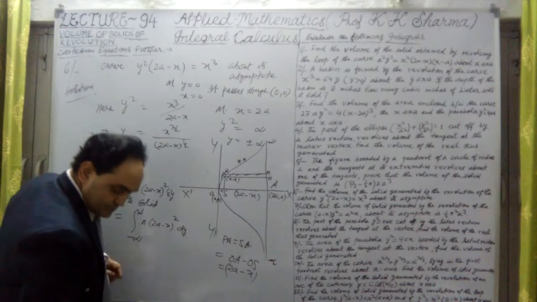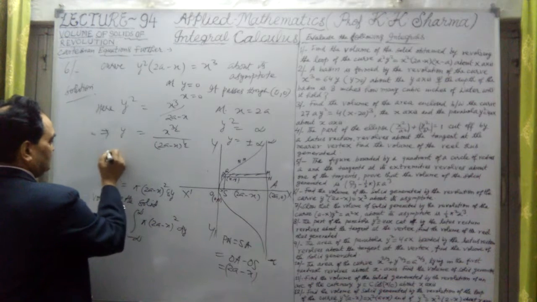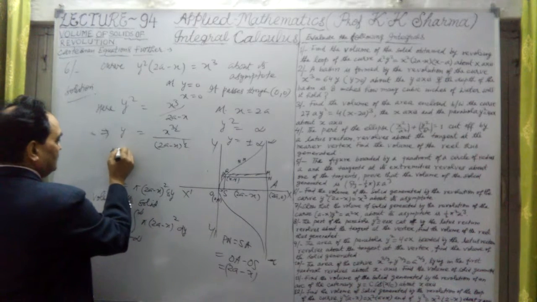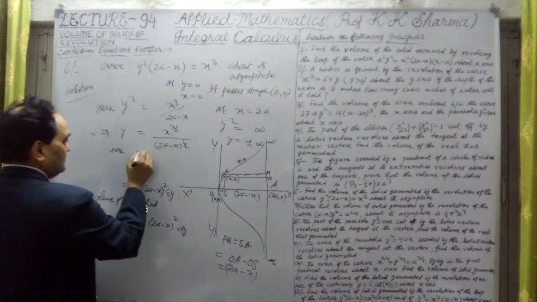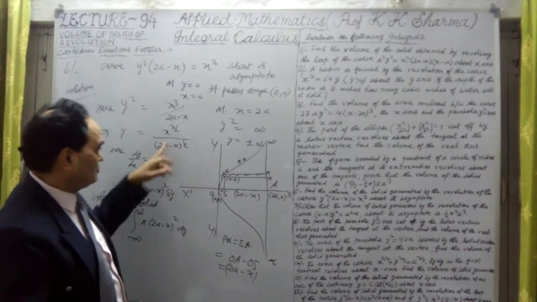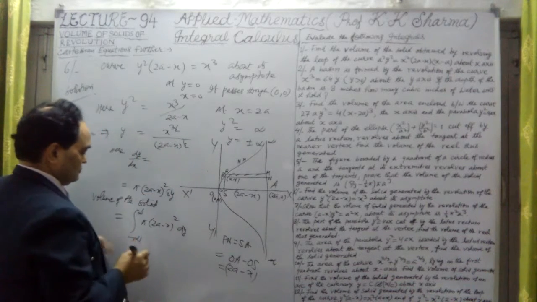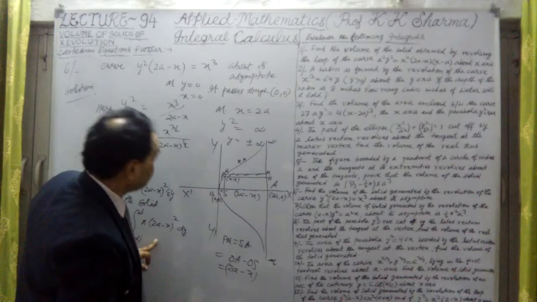Now let me find dy by dx. Differentiating this by the quotient rule, the division rule. First let me write this equation here.